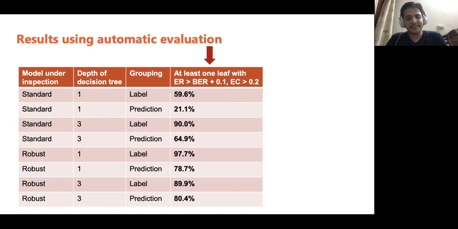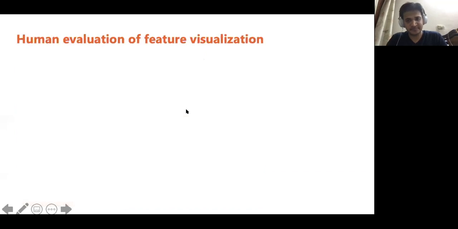In all different cases, we are able to find a significant number of classes satisfying our conditions for the existence of failure modes. Importantly, only for the case of a standard model, decision tree depth 1 and prediction grouping, we find the minimum number of such leaf nodes, which is 211 out of 1,000 classes.